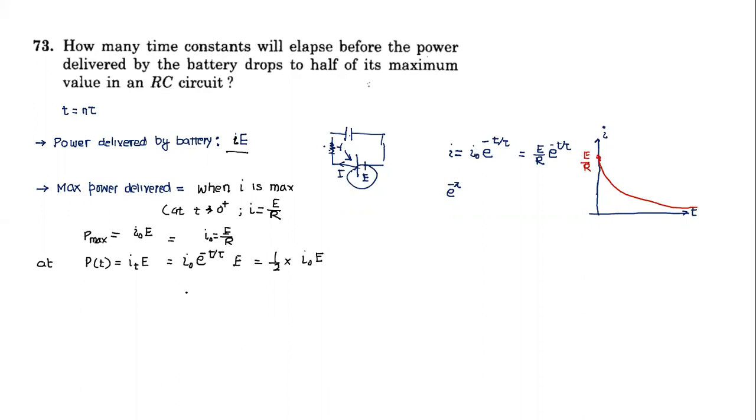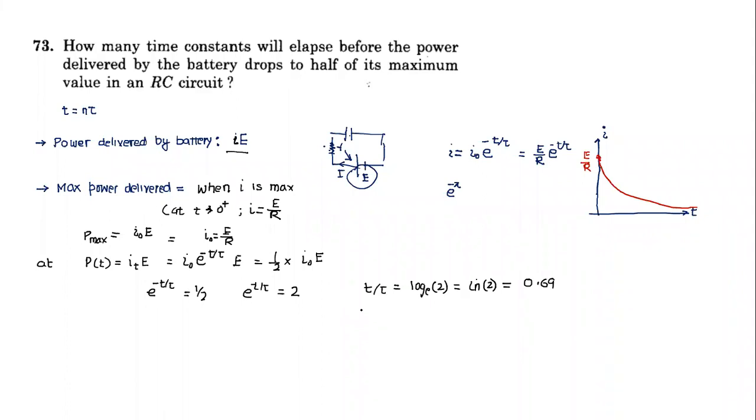Can we find out the value of t from here now? Should be easy. Yes, sir. So e raised to the power minus t by tau equals 1 by 2. Then e raised to the power t by tau is 2, so t by tau equals ln 2, which is 0.69.